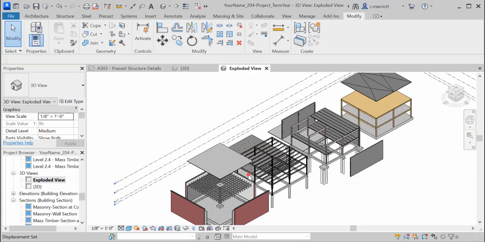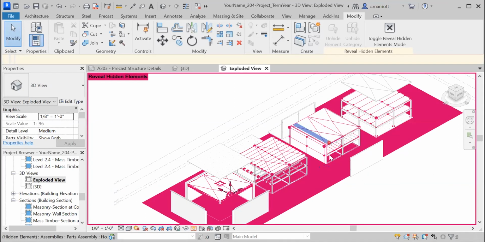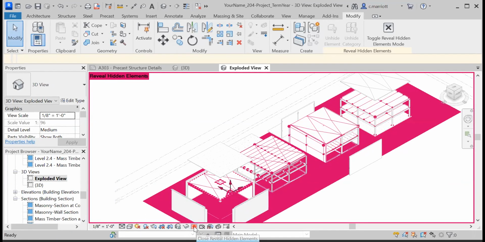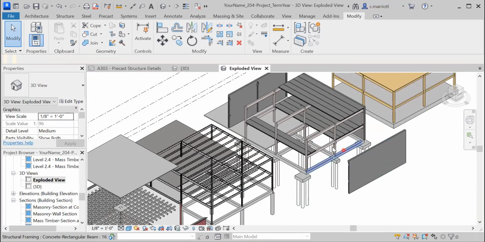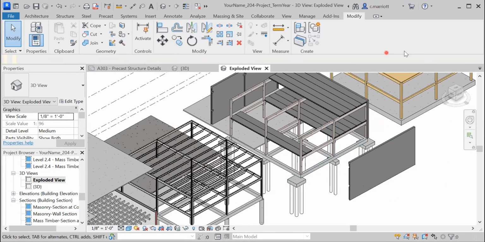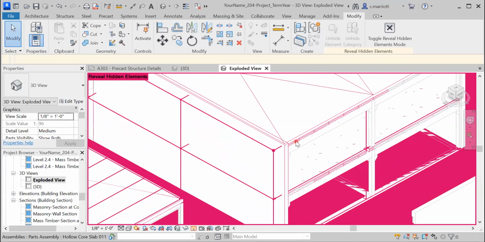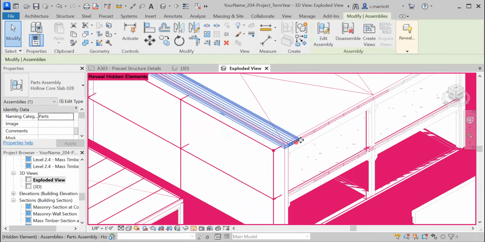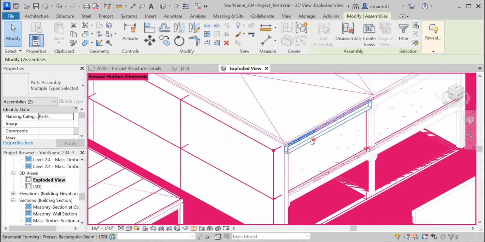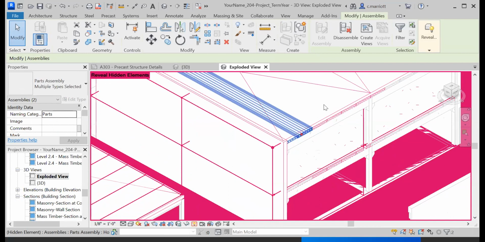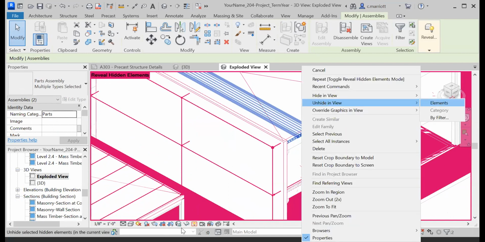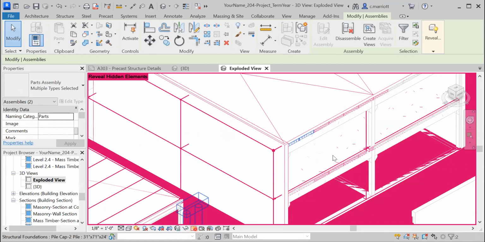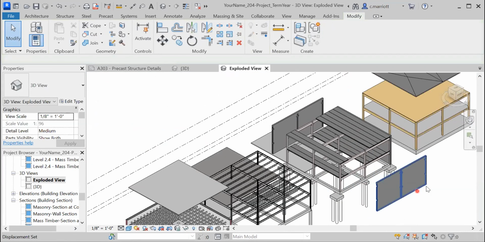If you'd like to turn some of the things back on that you had hidden, you can click on the Reveal Hidden Elements tool and go in and select those individual elements, and then click on the same tool at the bottom to have them appear. So I'm going to turn back on a couple of these hollow core slabs. I'll right-click and unhide them in the view, and then hit the light bulb, and so now they're turned back on.